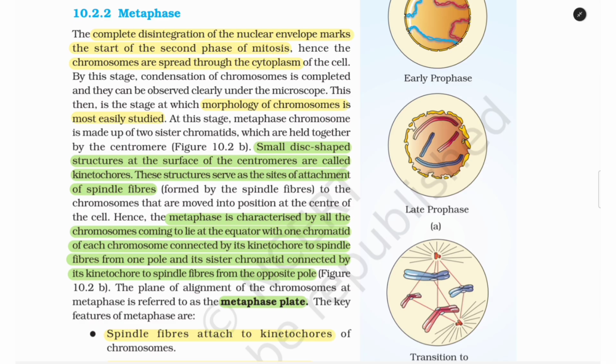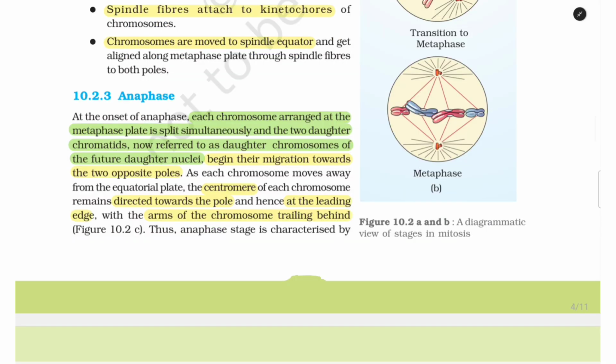The plane of alignment of the chromosomes at the metaphase is referred to as the metaphase plate. The key features of metaphase are: number 1, spindle fibers attached to kinetochores of chromosomes, and number 2, chromosomes are moved to spindle equator and get aligned along metaphase plate through spindle fibers to both poles.